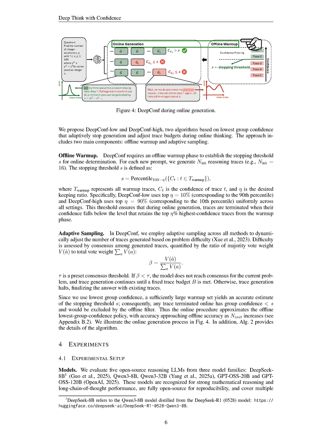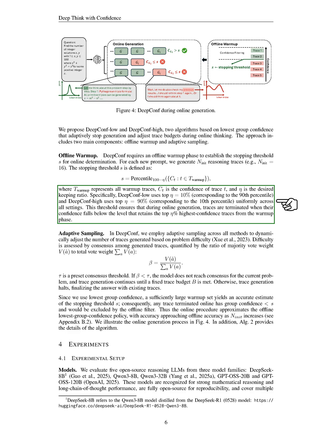Our approach consists of two main parts: offline warm-up and adaptive sampling. For the offline warm-up, DeepConf requires a phase to set the stopping threshold for online use. For each new prompt, we generate 5 reasoning traces. The stopping threshold is defined based on the confidence of these warm-up traces, ensuring that we retain the top 10% of the highest confidence traces. DeepConf Low uses the 90th percentile, while DeepConf High uses the 10th percentile.